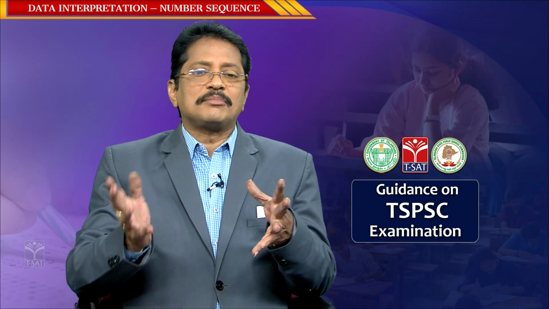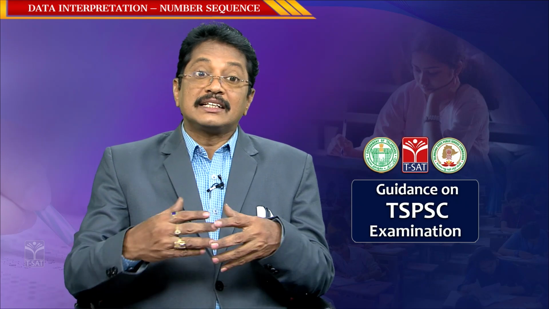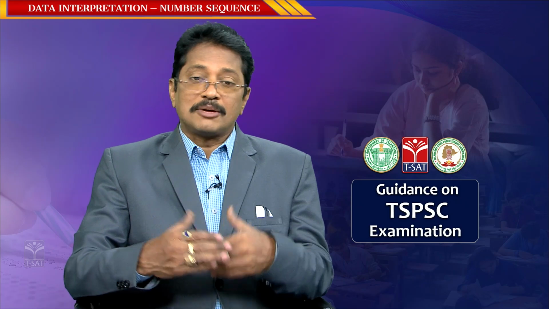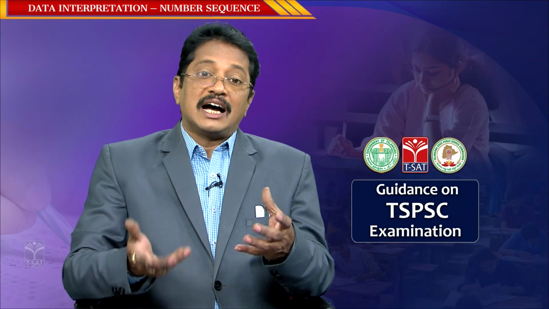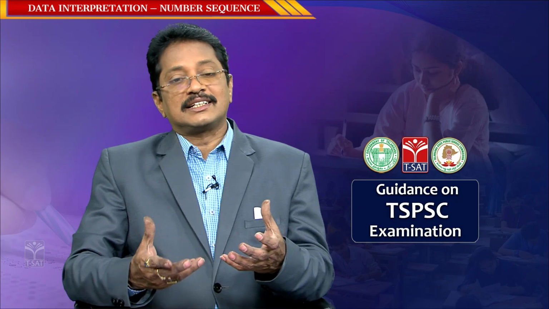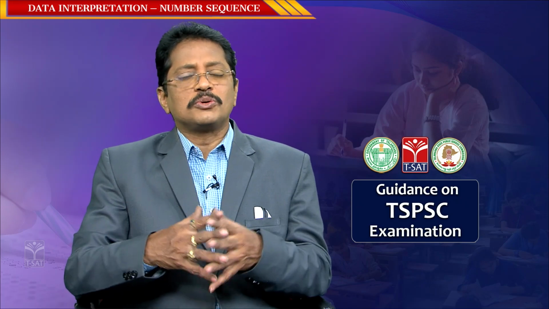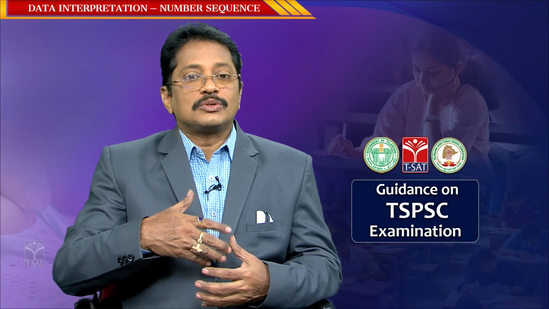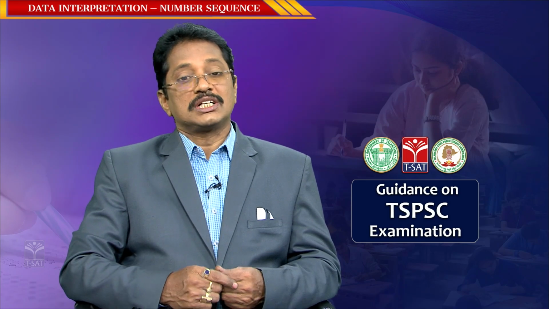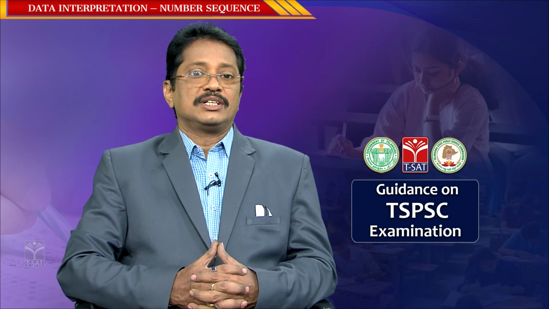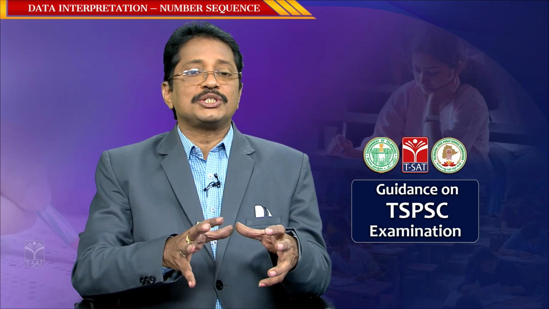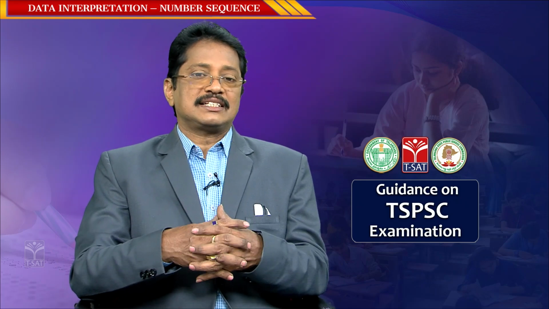There are also many number series: arithmetic progression, geometric progression, harmonic progression, arithmetic geometric progression, Fibonacci series, triangular numbers. So the examiner can give any kind of number series question. We are trying to give you complete and comprehensive information to score maximum marks in this examination.